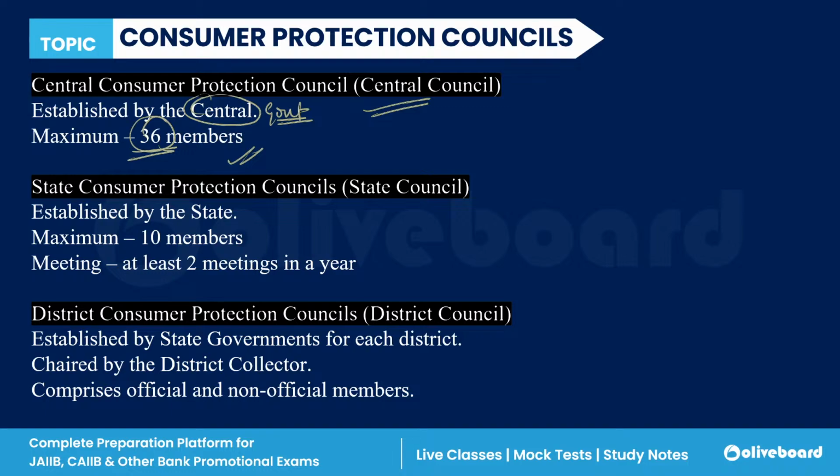There is a State Consumer Protection Council, which is also known as the State Council. It is established by the state. It has a maximum of 10 members, and it meets at least 2 times in a year.